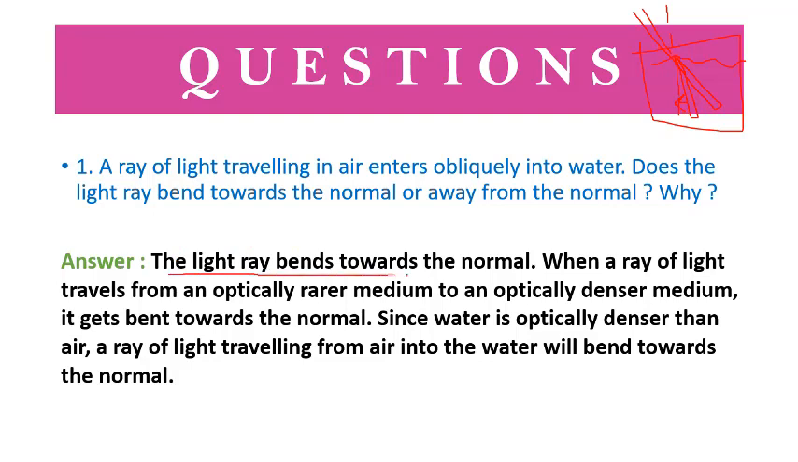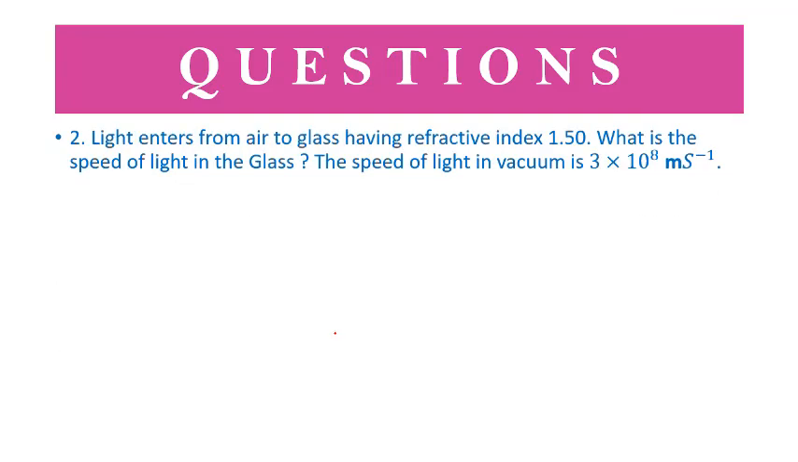Hence the light ray bends towards the normal when a ray of light travels from an optically rarer medium to an optically denser medium. It gets bent towards the normal. Since water is optically denser than the air, a ray of light traveling from air into the water will bend towards the normal. So pause the video and write this down.